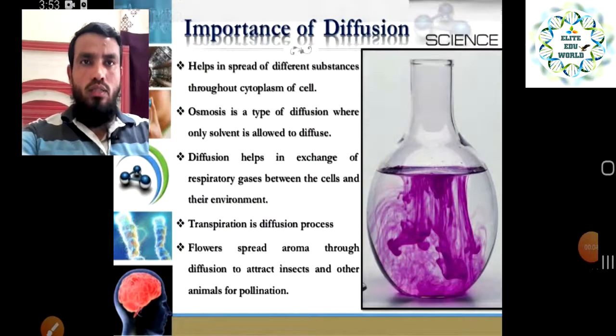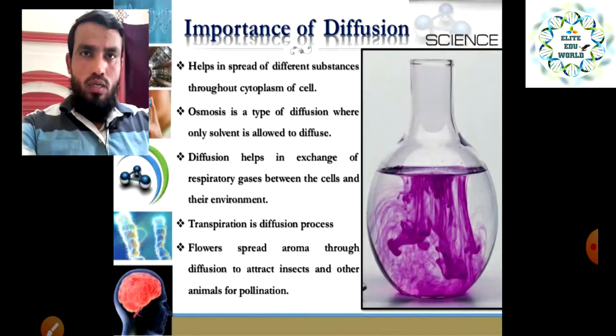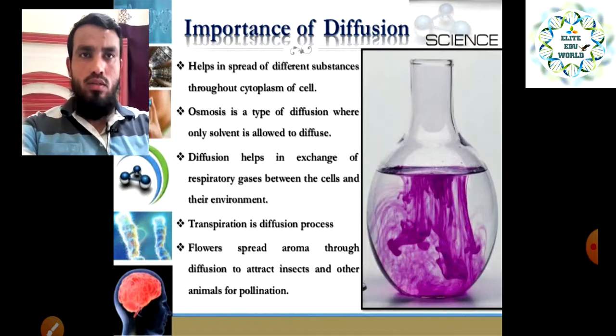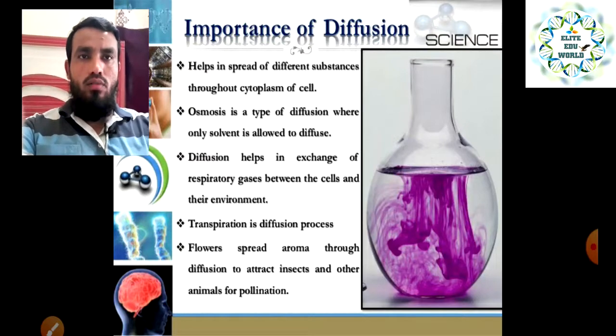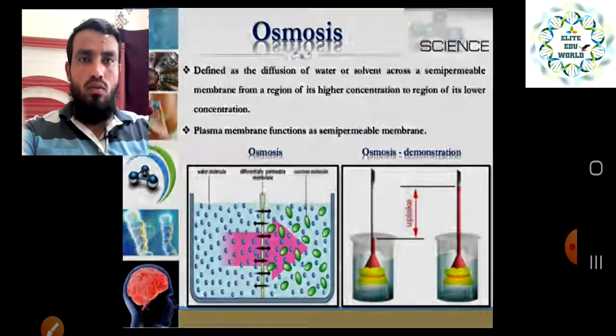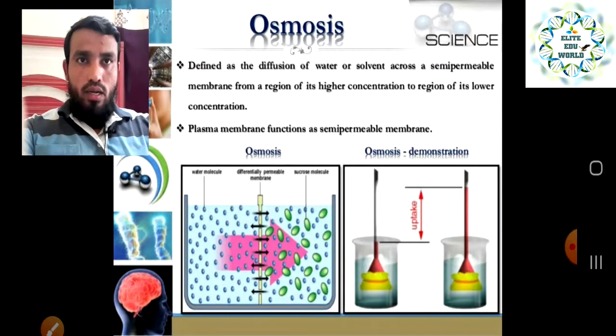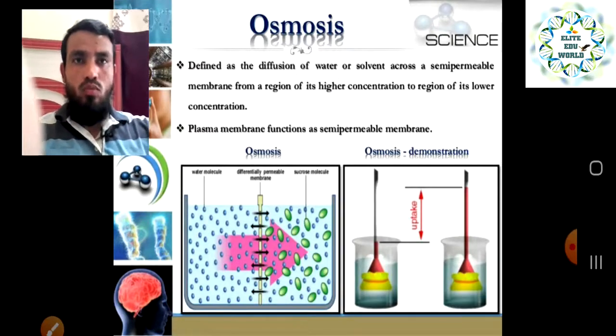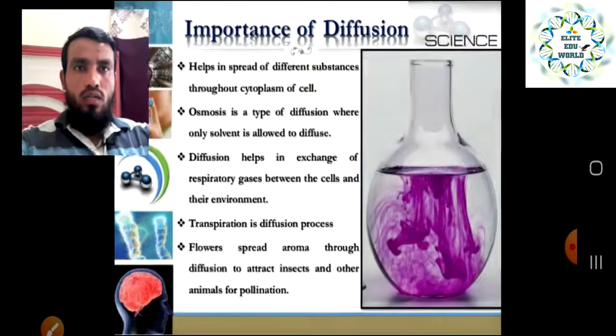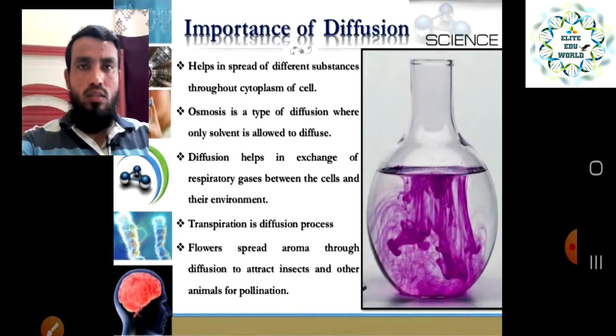We have already started the fundamental unit of our life, that is the cell chapter, and we have covered so many things in our previous lecture, like what is meant by cell, who discovered the cell, and what is meant by osmosis. So now we will start with our next slide, that is the importance of diffusion.